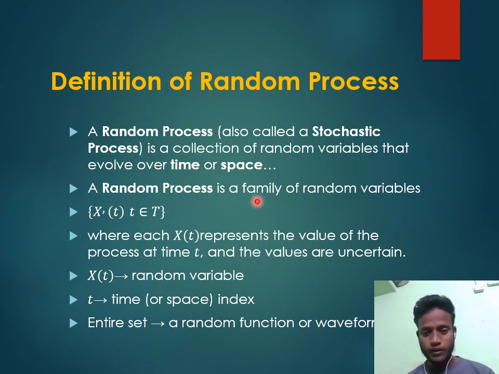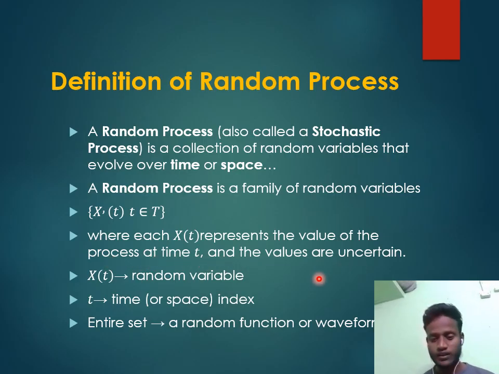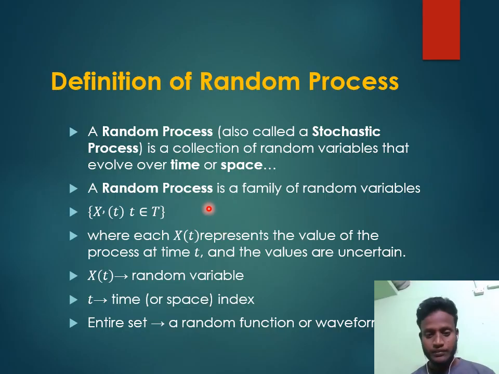For example, a random process is a family of random variables: x of 1, x of 2, x of 3, like this. Each x of t represents the value of the process at time t, under certain conditions. Each value x1, x2, x3 shows the value at a specific time in the time domain.